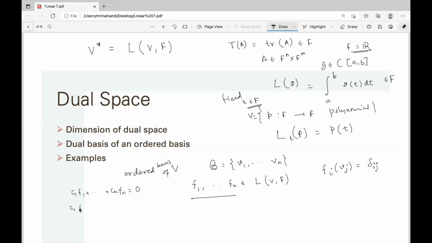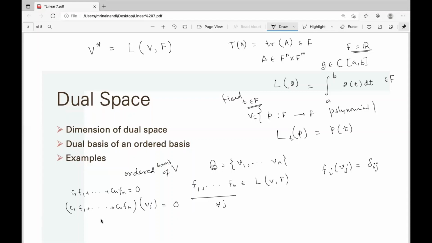Now c1 f1 plus ... cn fn operates on some vj, the basis element, because every linear transformation is determined by the basis. If you know the output of the basis elements, you can find the output of any vector. So we check only on the basis. Now this is 0 for all j, because the right hand side is the zero functional. So this 0 is now a scalar 0.